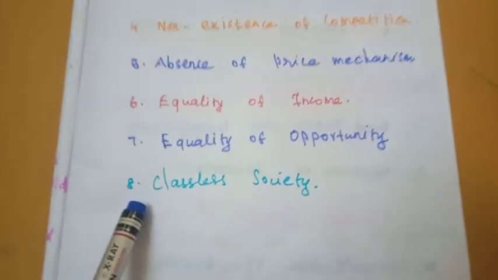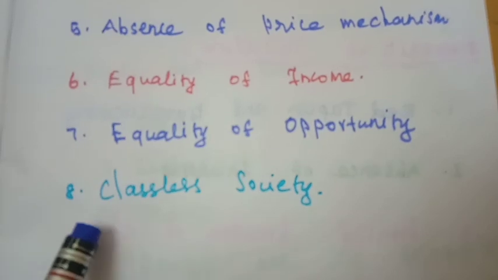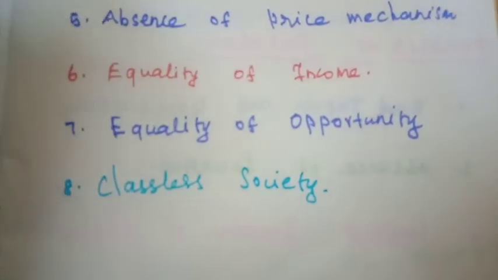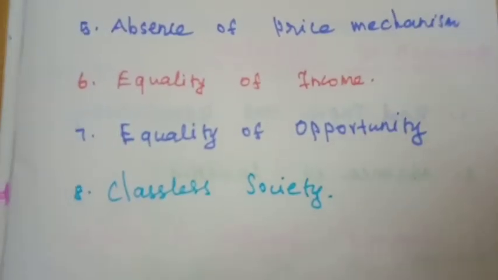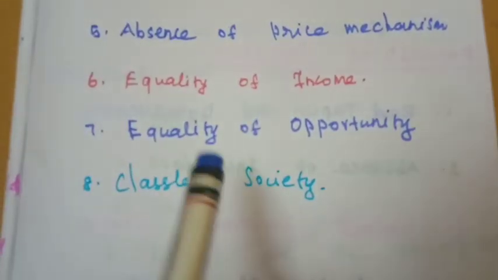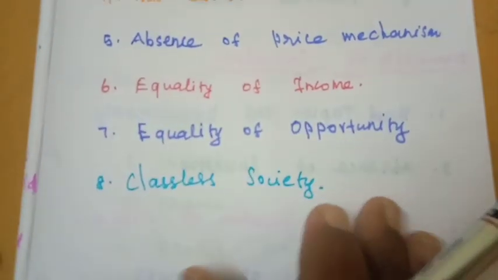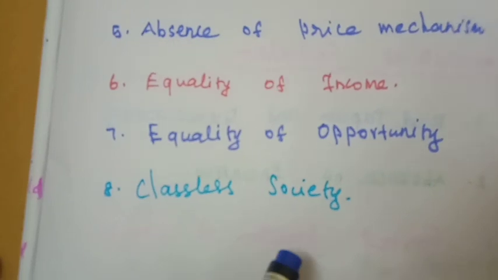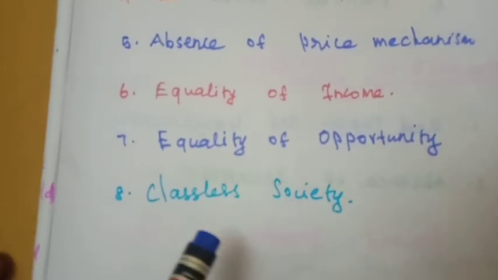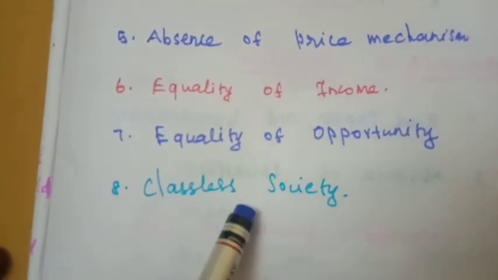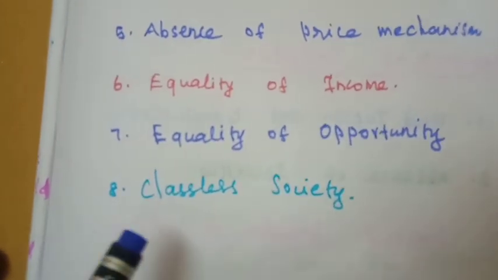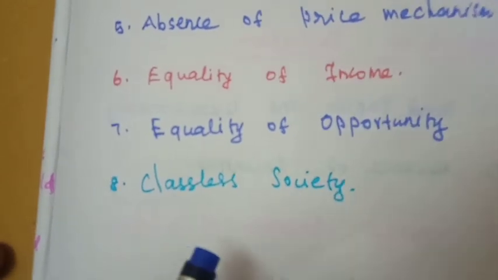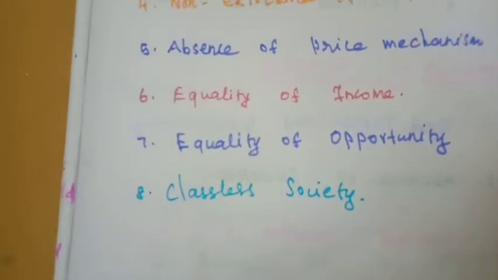And the eighth point is classless society. Under socialism, there is a classless society: no rich people, no middle class and no poor people. The government or central planning authority treats all as equal in the socialist economy. So there are no class conflicts, no problem between rich people, poor people and middle class people. Here everyone is equal as far as economic status is concerned.